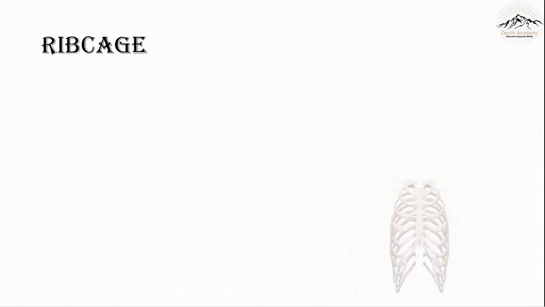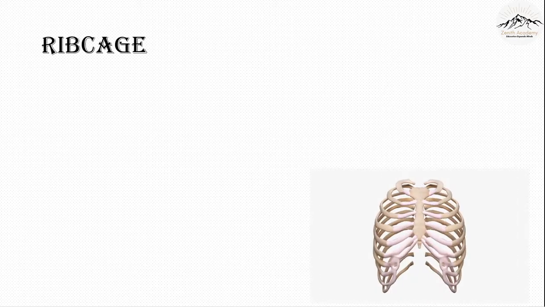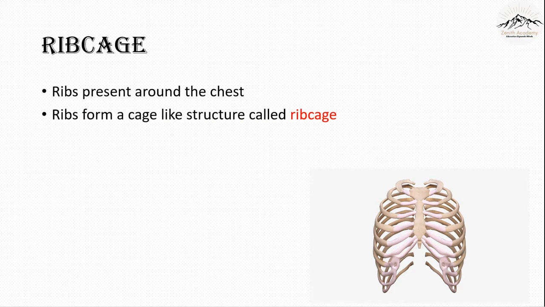Next is the rib cage. Now, ribs are present around our chest. If you touch your chest, you can feel the ribs, the bones present there. Ribs form a cage-like structure. So, as you can see, this is a cage-like structure. It's like a cage that's protecting certain organs inside.